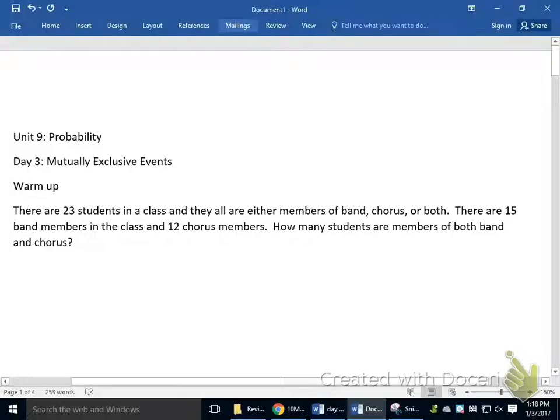Welcome to Unit 9 Probability. This is Day 3, Mutually Exclusive Events. We're actually going to start this off by talking about mutually exclusive groups.